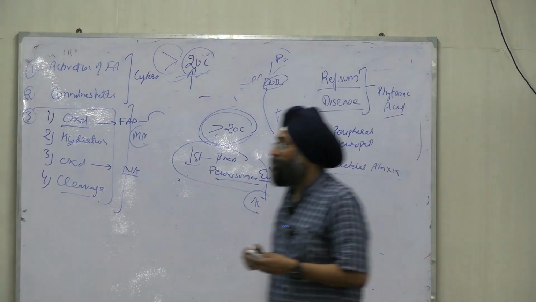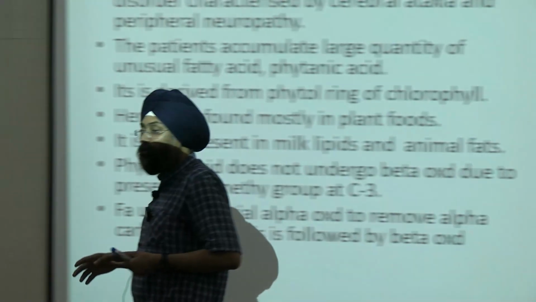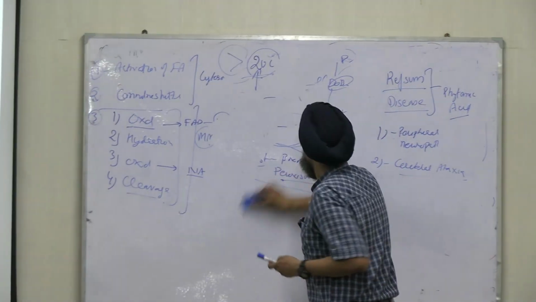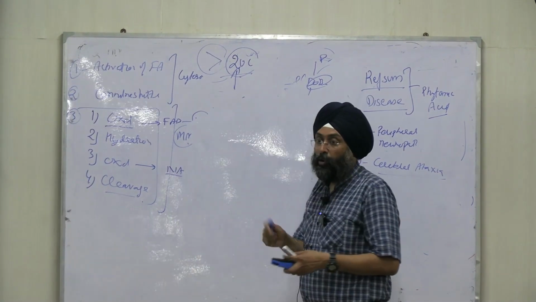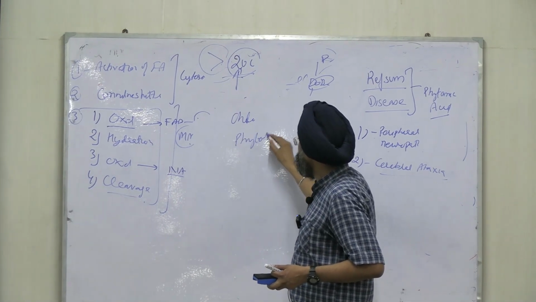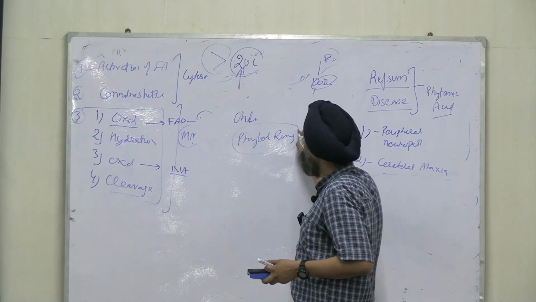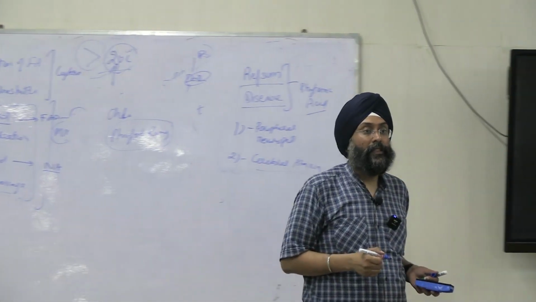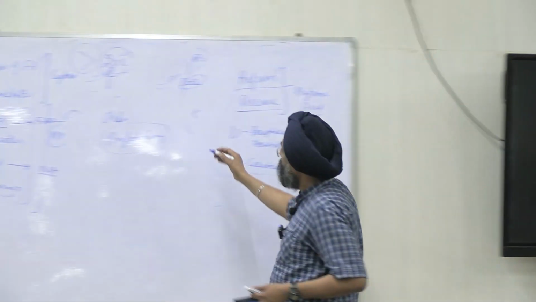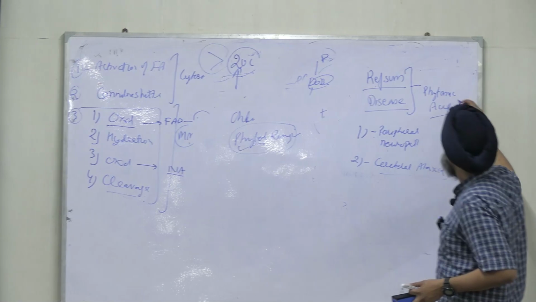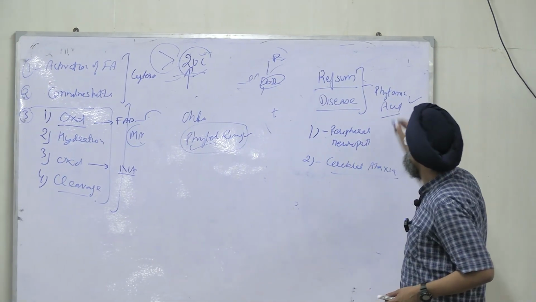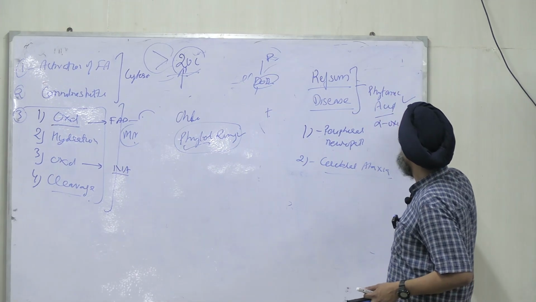Let's move back to plus one, plus two. Did you do the structure of chlorophyll? Hope you remember chlorophyll contains a ring at the center that is known as the phytol ring. Anybody who knows, just raise hands. Backbenchers. Does anyone remember the phytol ring in chlorophyll? Phytol ring, phytanic acid, this disease. So there is a deficiency of phytanic acid alpha oxidase.